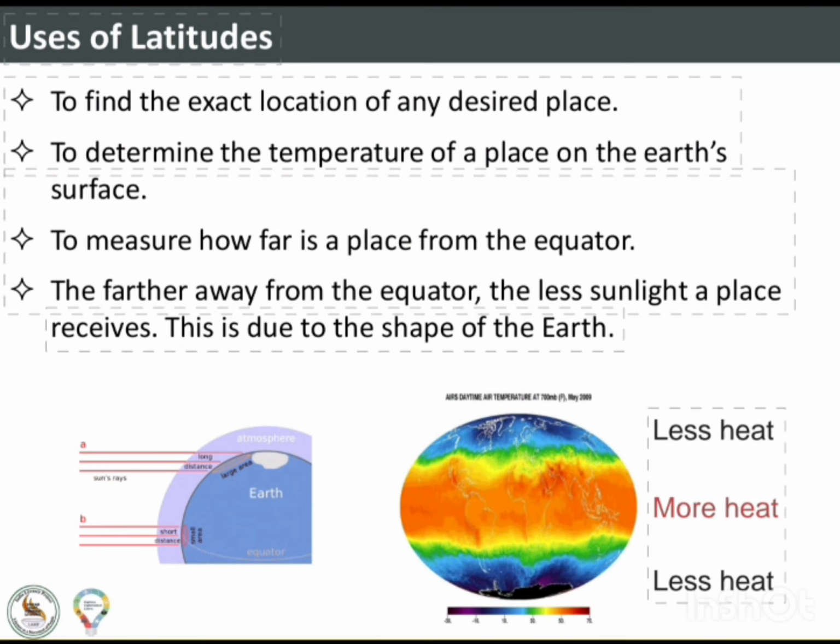Uses of latitudes. To find the exact location of any desired place, to determine the temperature of a place on the Earth's surface, to measure how far is a place from the equator. The farther away from the equator, the less sunlight a place receives. This is due to the shape of the Earth.